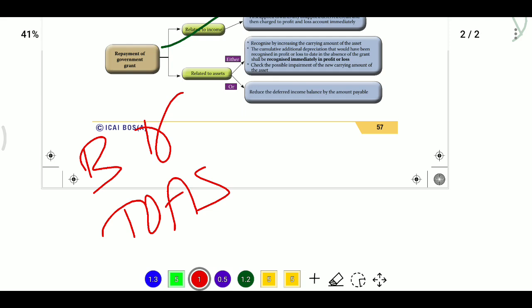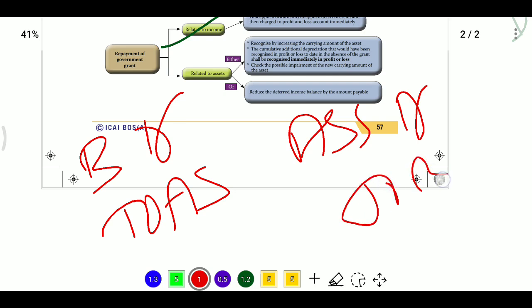Now we need to put asset account debit to bank account. Alternatively, the depreciation that would have been recognized on this asset if there were no grant shall be recognized in the profit and loss account.